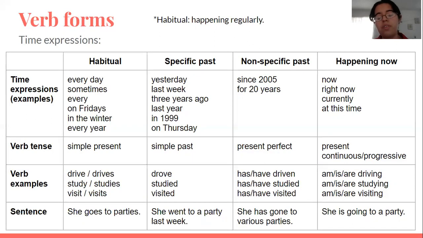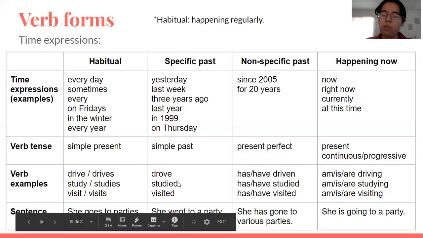Then for the specific past, we have yesterday, last week, 3 years ago, last year, in 1999, on Thursday. When it's a specific time in the past, we use the simple past. And remember, in the simple past there were regular and irregular verbs.